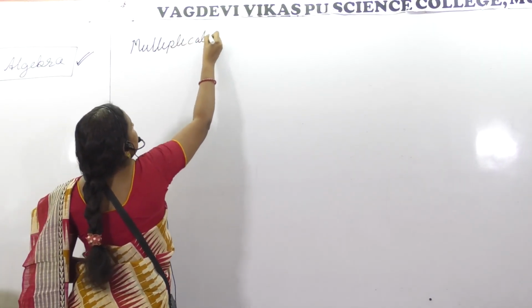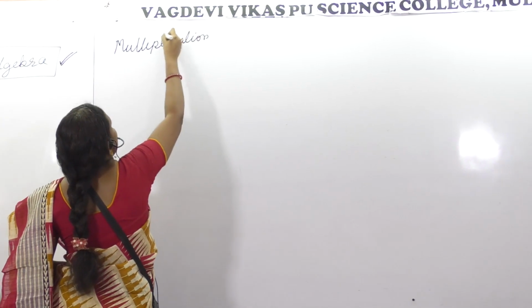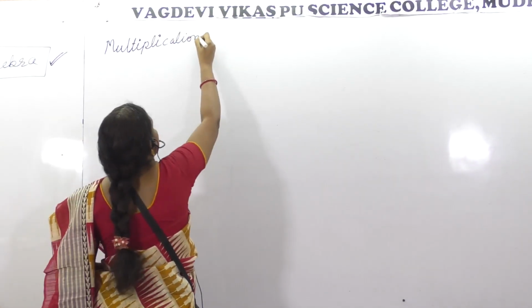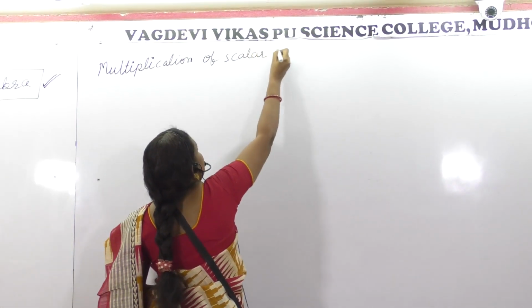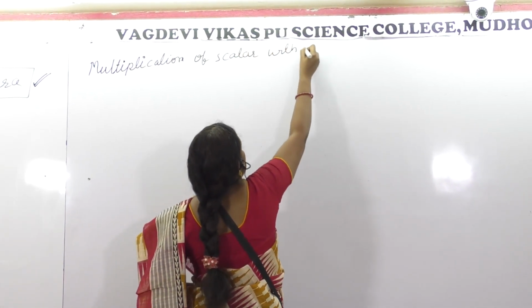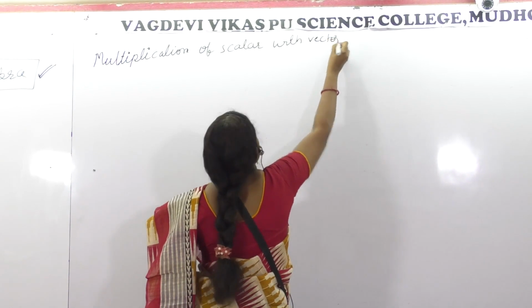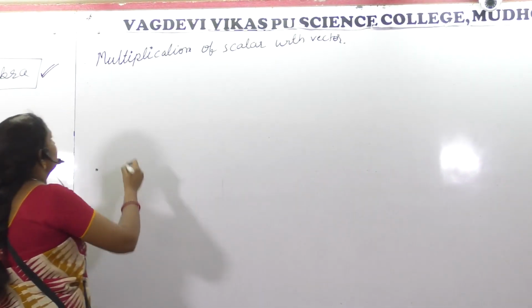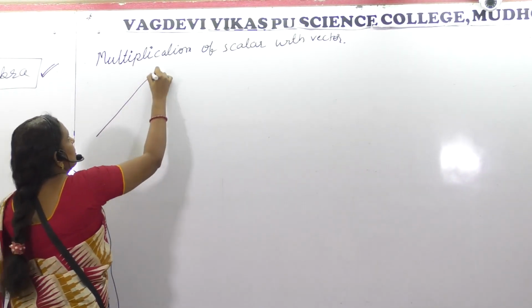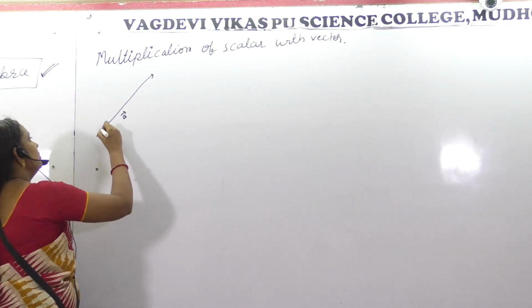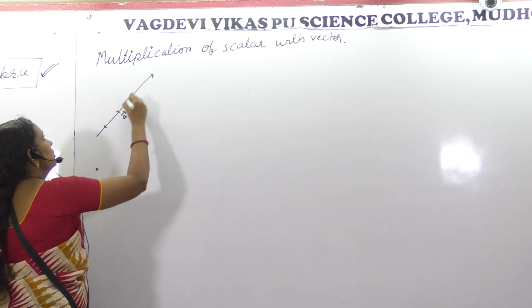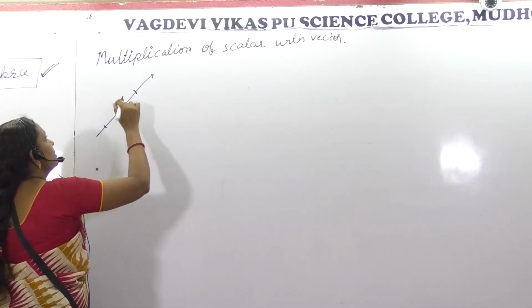Students, next we will study multiplication of a scalar with a vector. Suppose this is our vector A, take this as 2 units.